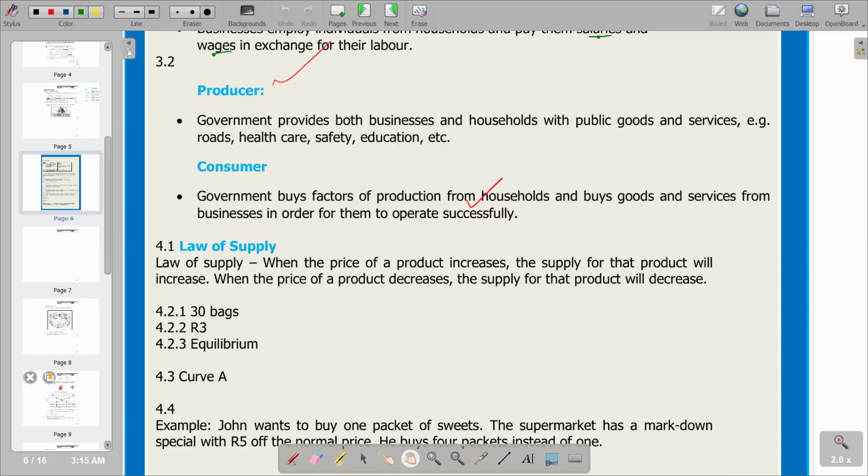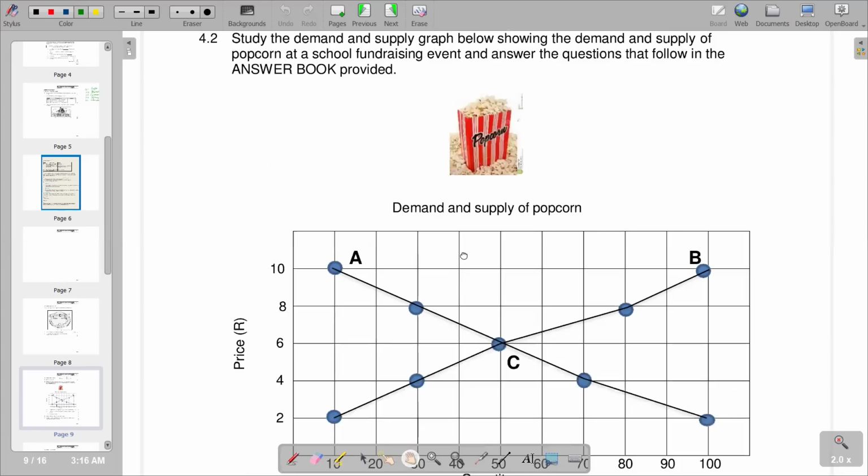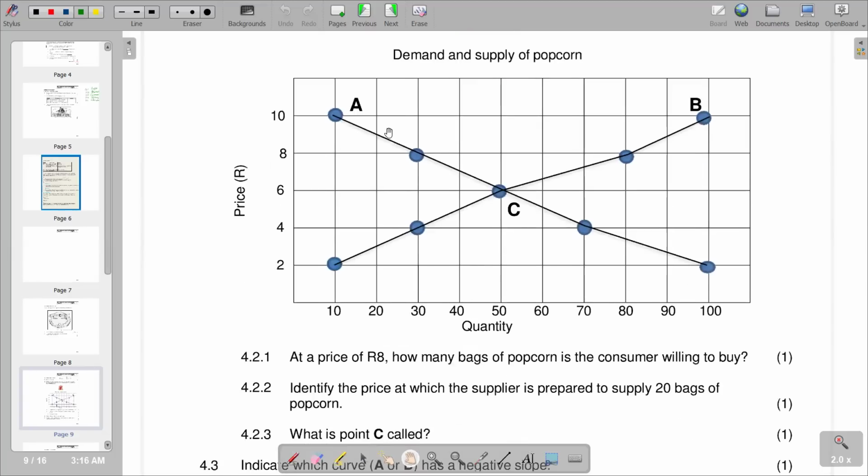So that's the positive relationship that exists between those variables. So we go to the next part of the question, which is saying study the demand and supply graph below, showing the demand and supply of popcorn at a school fundraising event, and answer the questions that follow in the answer book provided. So we are given a picture of popcorn, and then we're given the demand and supply of popcorn there in the form of a graph. And then obviously A is going to depict our demand curve. This is going to be our demand curve, an inverse relationship with a negative slope. And then our positive slope from supply that we just explained.